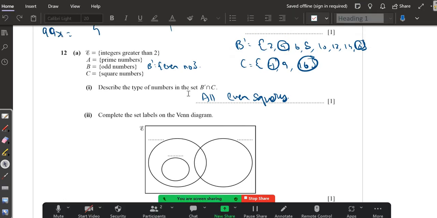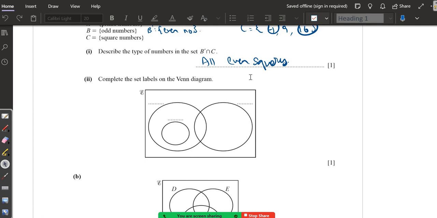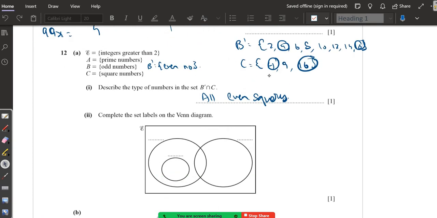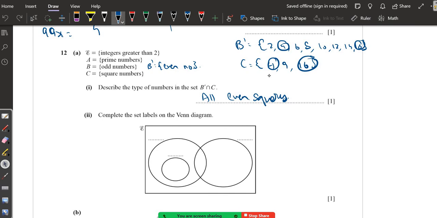Moving on to part 2, complete the set labels on the Venn diagram. Alright, so basically if you look at the numbers, just to avoid confusion, let's write down the numbers. A is prime numbers. Prime numbers are like 2, 3, 5, 7, 11.